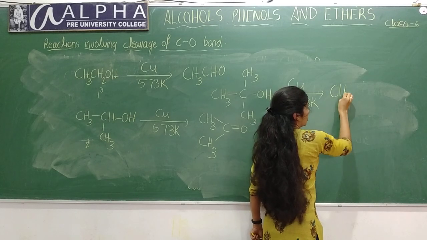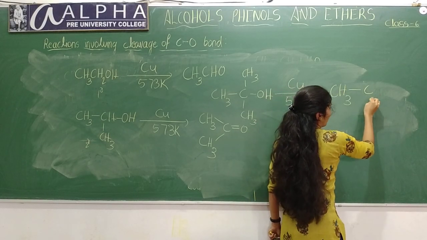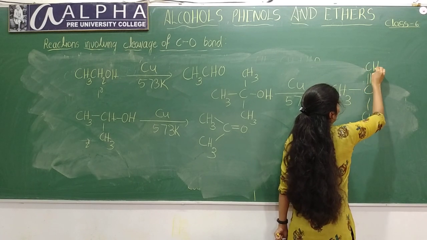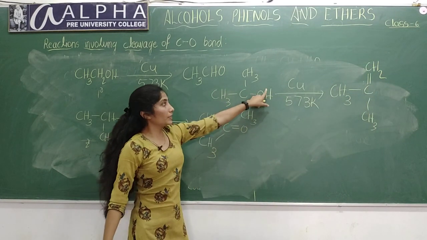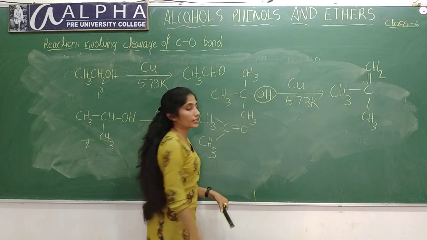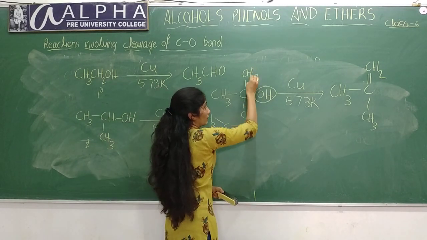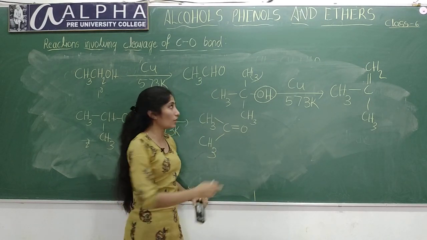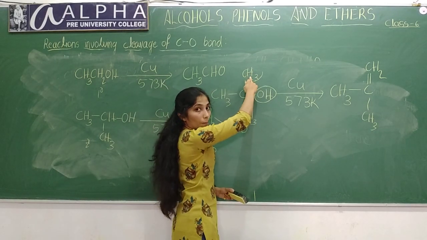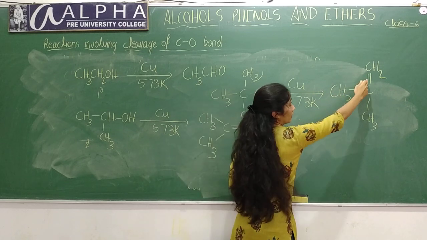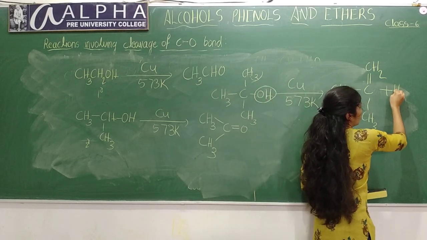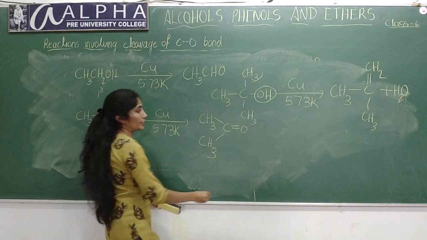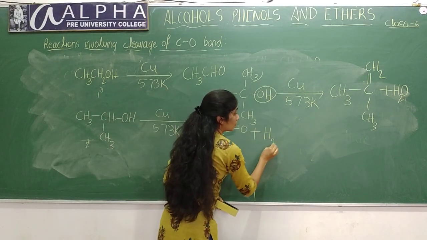It will give (CH3)2C=CH2. Here from this carbon, removal of the hydroxyl group will take place and one hydrogen will be removed from any of these carbon atoms. I am removing from the top carbon atom, so the double bond will come here, plus H2O. But in the other two cases, only hydrogen H2 molecule is evolving.